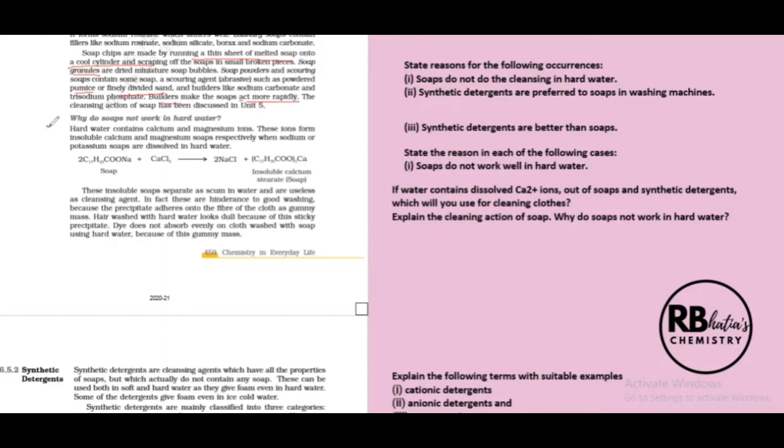Now, next we come to why soaps do not work in hard water. So we're going to now talk of soaps and detergents. What is hard water? Hard water is the water which contains salts of calcium and magnesium. Which salts? Calcium and magnesium bicarbonates, chlorides, and sulfates. So water which contains these ions is called hard water.